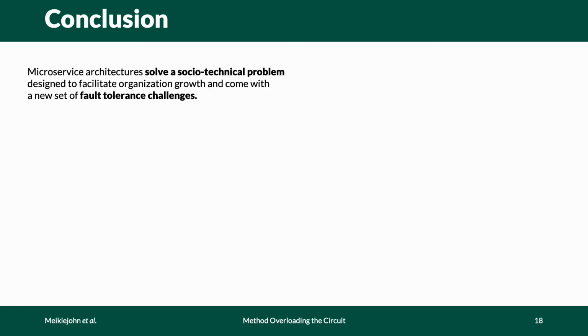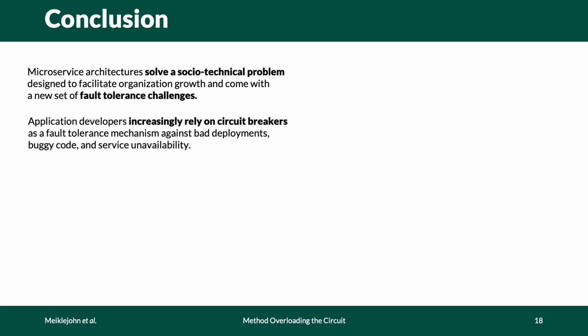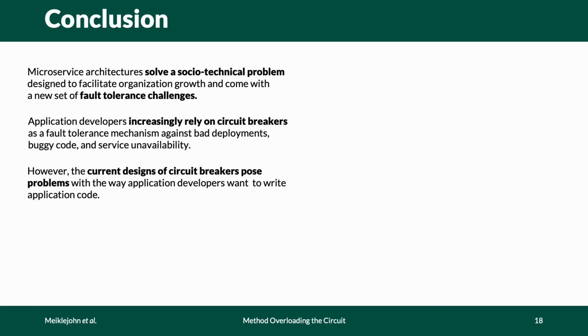In conclusion, microservices solve a socio-technical problem for organizations building large-scale applications and bring a lot of new application reliability challenges to the forefront. Circuit breakers are one technique for improving application reliability, but are understudied, underserved by the existing academic research. However, they're critical for most organizations building microservice applications. Their current designs are unfortunately incompatible with the way application developers want to build applications today, and to that end, we propose 2 new designs for circuit breakers, which we believe and hope will be useful for microservice applications and microservice developers.